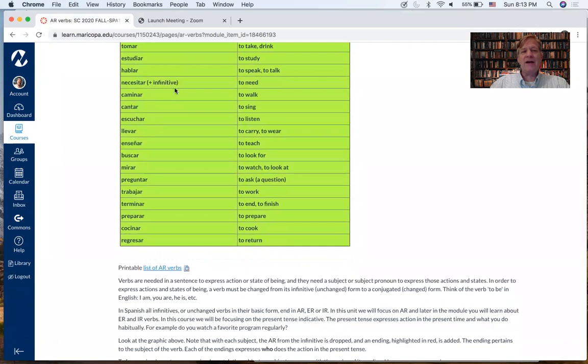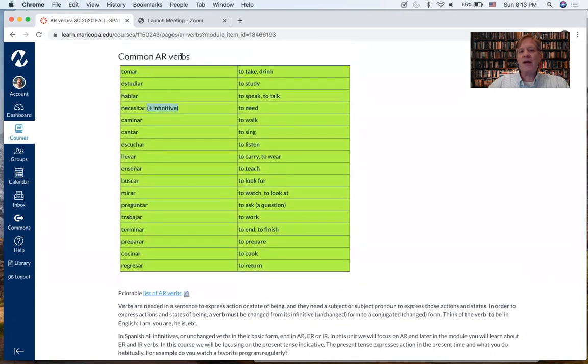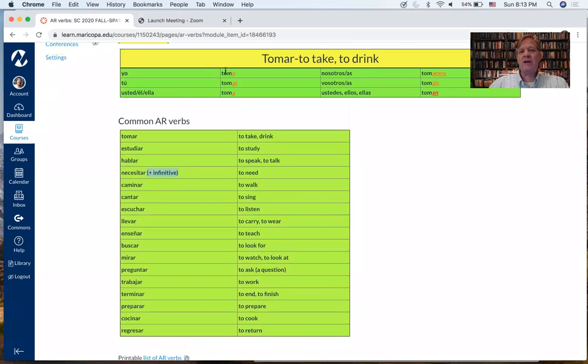Hablar, necesitar. Whenever you have this additional information plus infinitive, it means that this verb can be accompanied by an infinitive. ¿Necesitas estudiar mucho? ¿Necesitas trabajar hoy? Some other verbs, caminar, cantar, escuchar, all of these are regular AR verbs, meaning they will all be conjugated according to this grid, this format, to replace the infinitive ending, AR, with these personal endings. Tomo, tomas, toma, tomamos, tomáis, toman.